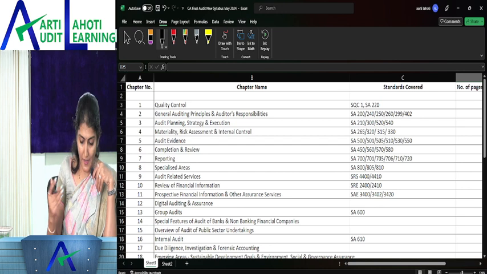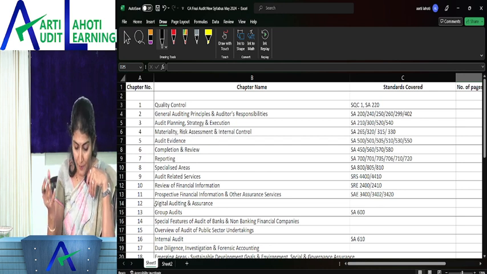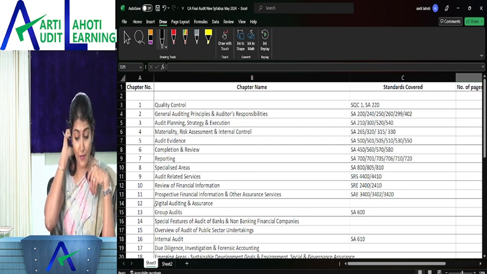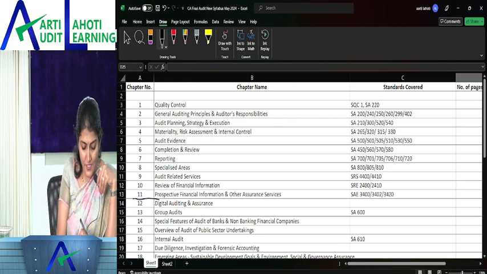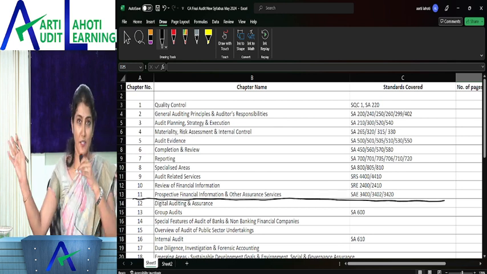So I had also prepared a summary over here. Okay, what are the chapter names and what are the standards which are getting covered over there. So if you see chapter number 1 to 11, pure audit standards, right?